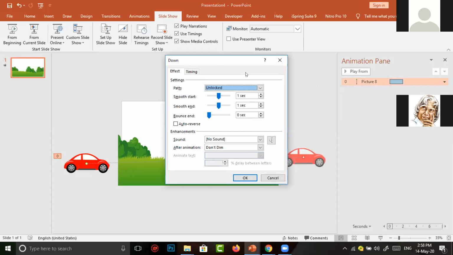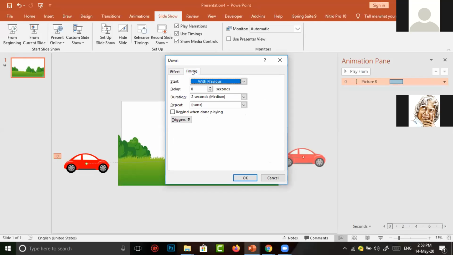In effect options, effect is there, some timing is there. For this car animation, we need not do any effect animations, so I simply pass to timing. In timing, the duration is 2 seconds maximum it shows. Here also a small arrow is there. I click on it.